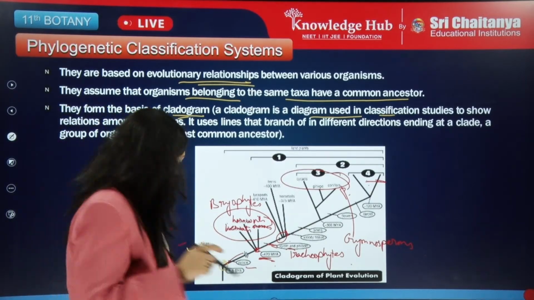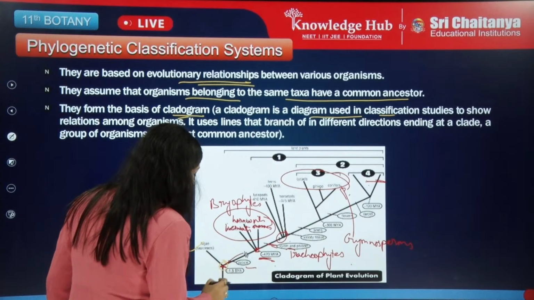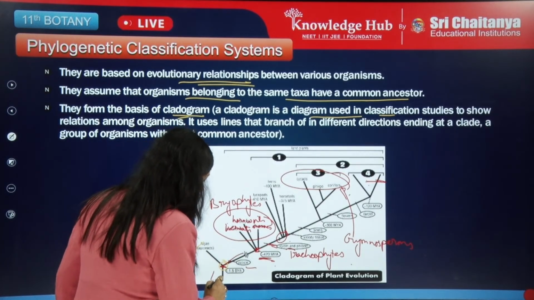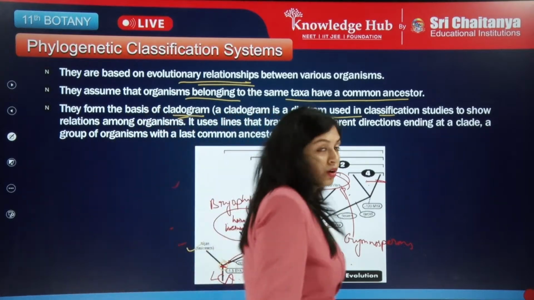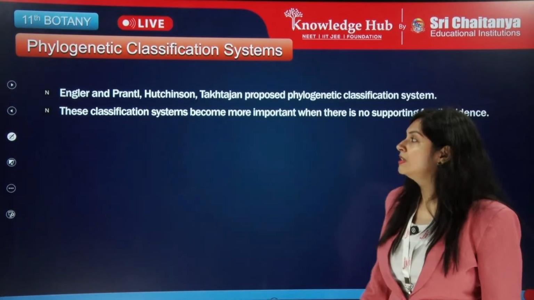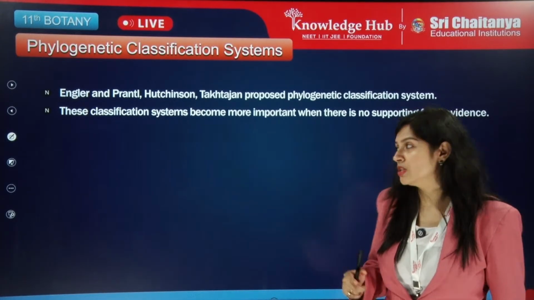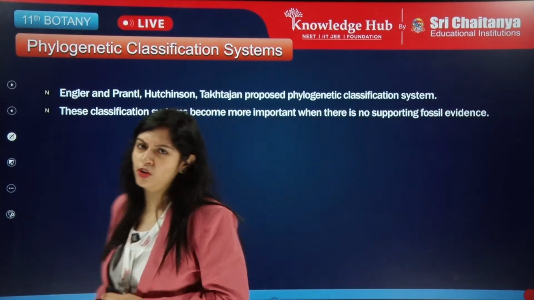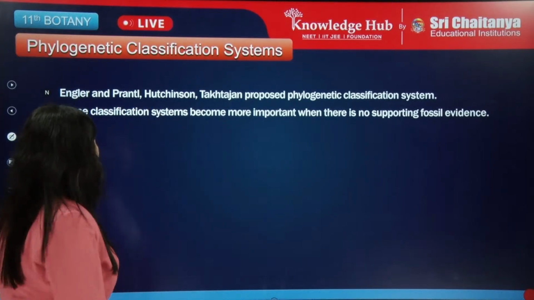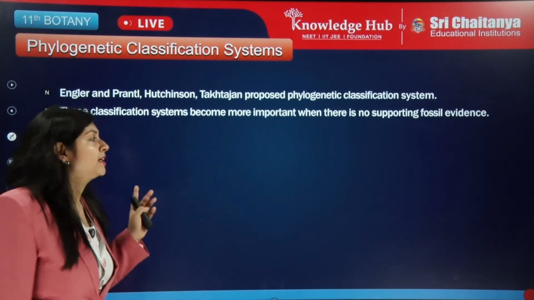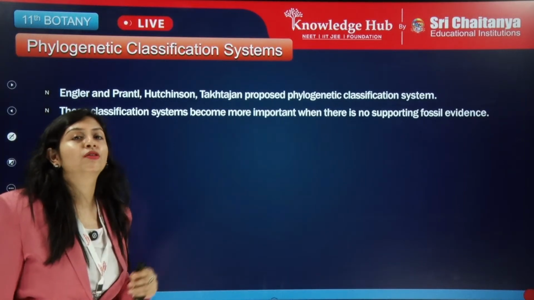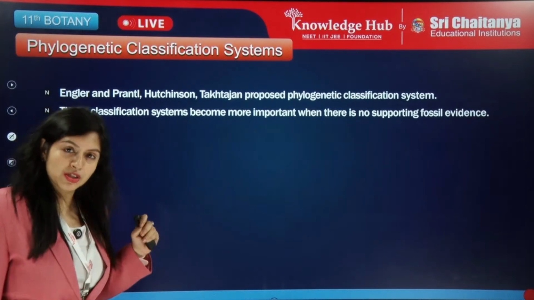What is the last common ancestor? This one you can say. This or this is the last common ancestor, LCA. Okay, let's see next. Phylogenetic classification: a few scientists have also done this. Engler and Prantl, Hutchinson, Takhtajan, all of them proposed phylogenetic classification systems.